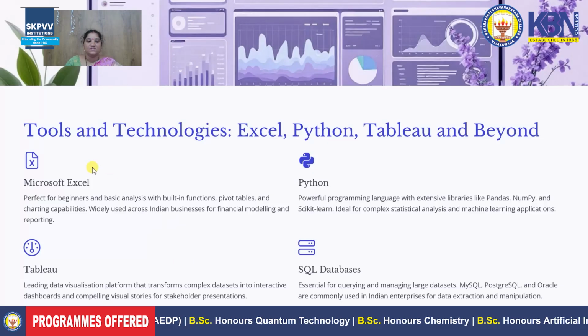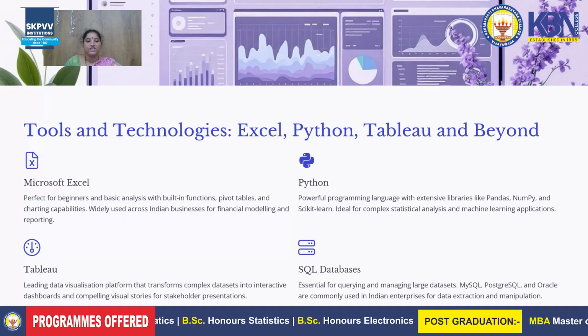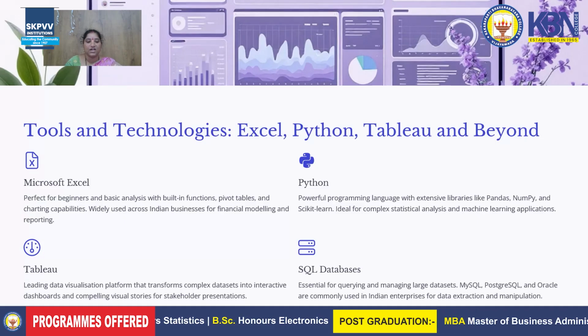Now we can see which tools are used in data analysis. There are huge tools and technologies of data analysis, that is Excel, Python, Tableau, and so many. In this way, we discuss a few technologies, that is MS Excel. It is also called Microsoft Excel, as we know, and it is perfect for beginners to analyze the data, with built-in functions, pivot tables, and charting capabilities.